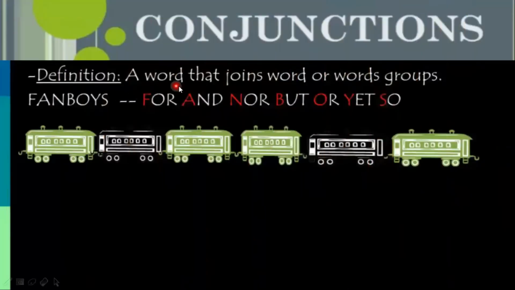Conjunctions. A word that joins words or word groups. For, and, nor, but, or, yet, so.